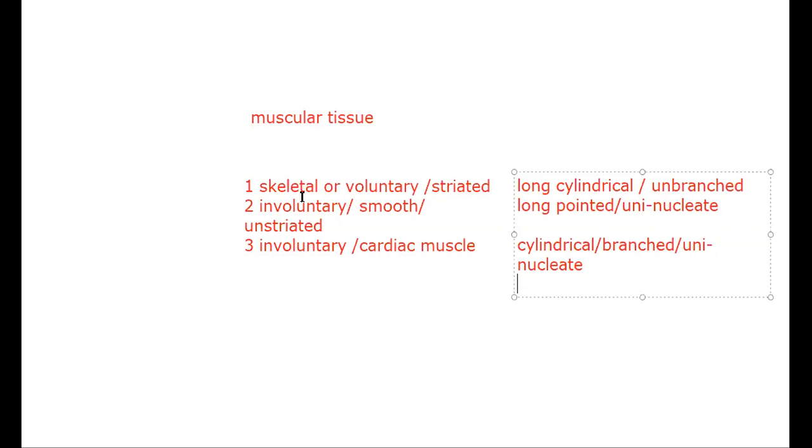In the muscular tissue, we have done the first one. You're able to see on the screen, skeletal or voluntary or striated muscle. In this, it is long, cylindrical, and unbranched, meaning not having branches. The second one we have done is involuntary, smooth, or unstriated. So it is long, pointed, and uninucleate. Uninucleate means only one nucleus.